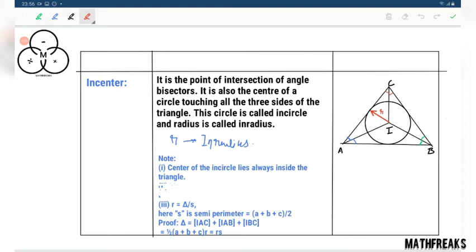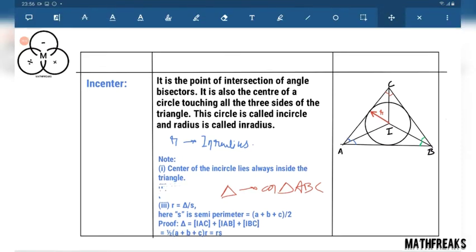Delta means area of triangle ABC. Area by semi-perimeter. That is, area of any triangle equals r into semi-perimeter. This is very important. Now this is not only for triangle, but this is valid for any kind of polygon with n number of sides.